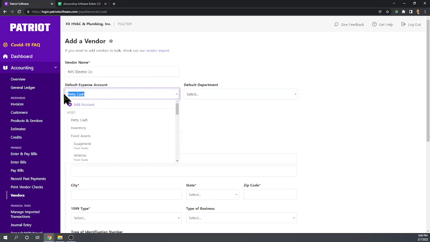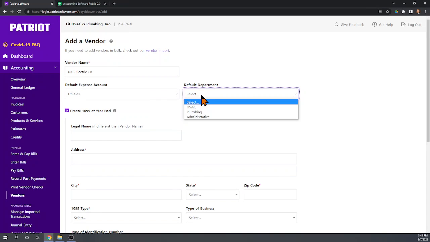We can set up a default expense account. I would assume they have something like utilities. Okay, yep, they have utilities already set up. Default departments, remember we have 3 departments: HVAC, plumbing, and administrative. The default here will be administrative. I'm assuming that we're going to be able to change these defaults when we actually record the expense.